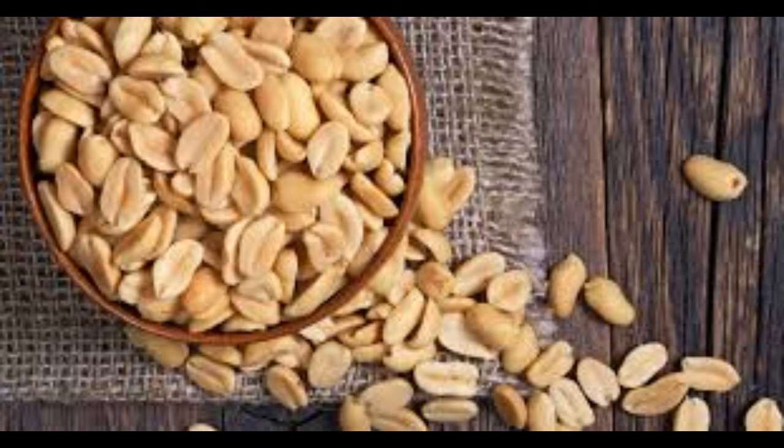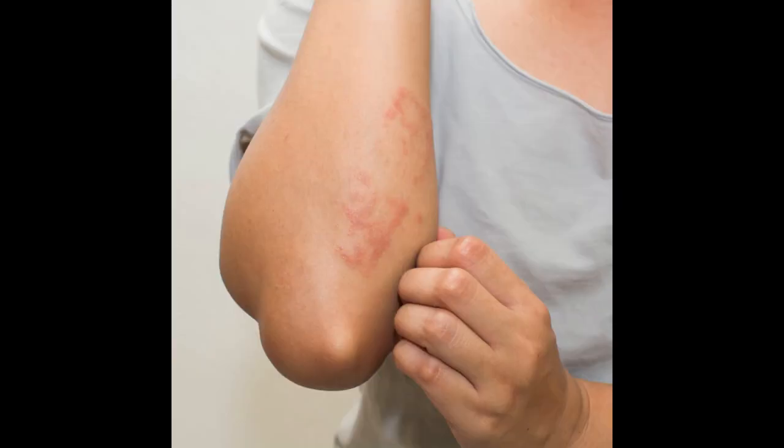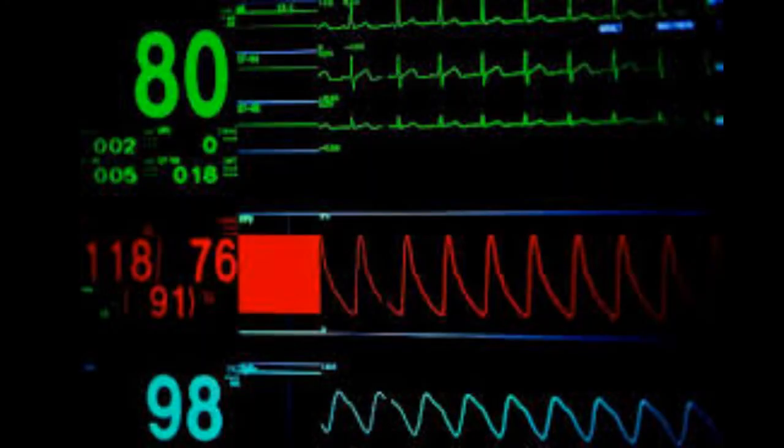Anaphylaxis causes a series of symptoms including rash, low pulse, and shock, which is known as anaphylactic shock. This anaphylaxis may lead to difficulty in breathing or cause severe coughing. This condition is extremely fatal and requires immediate medical attention and care. If the medical treatment is not given in time, it may be life threatening.